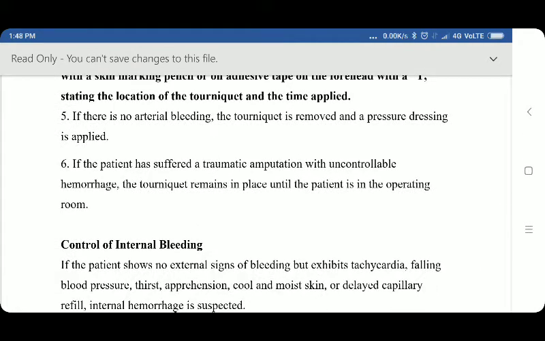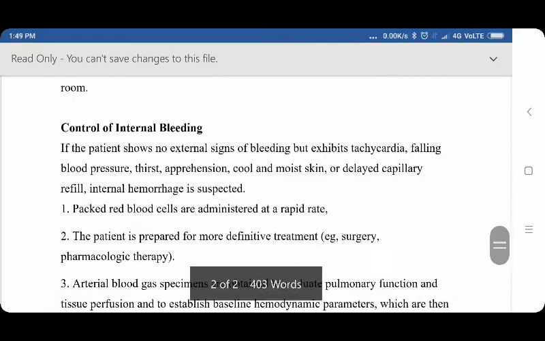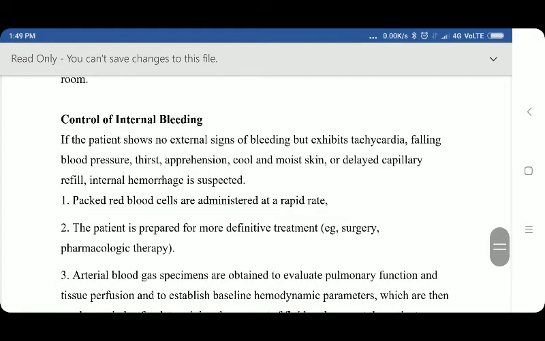If there is no arterial bleeding, the tourniquet is removed and a pressure dressing is applied. If the patient has suffered a traumatic amputation with uncontrollable hemorrhage, the tourniquet remains in place until the patient is in the operating room. Control of internal bleeding.